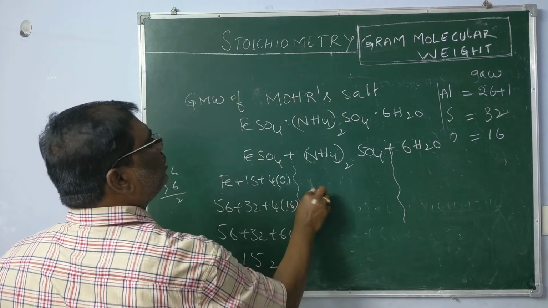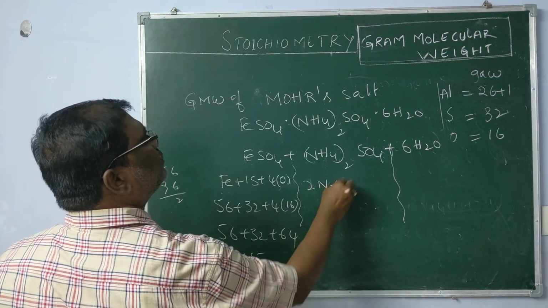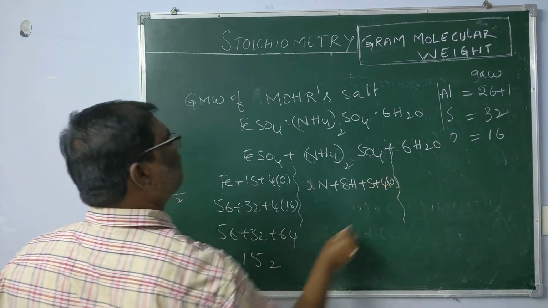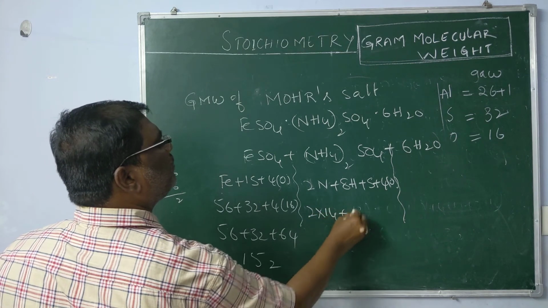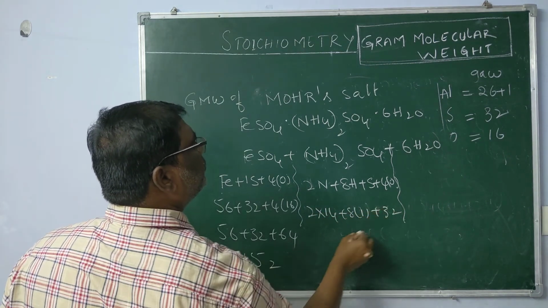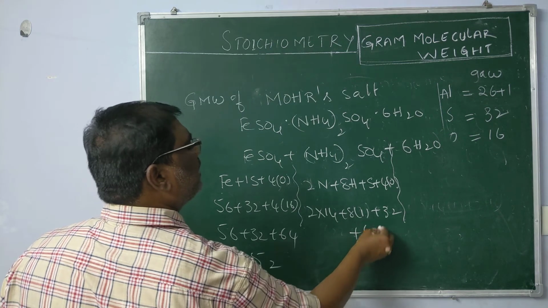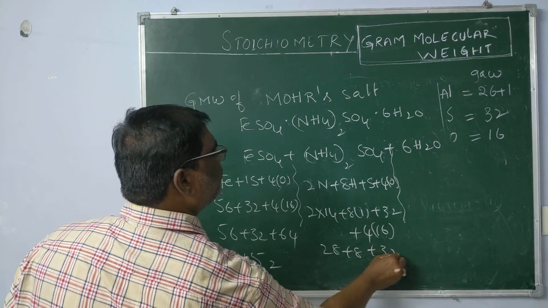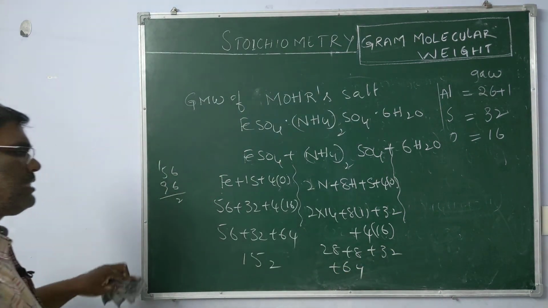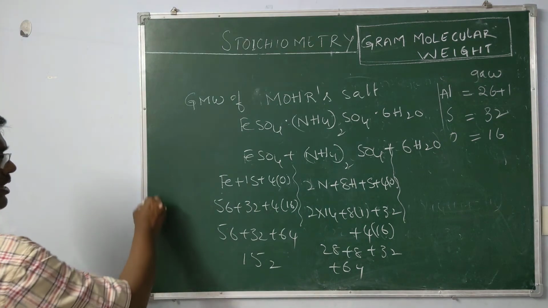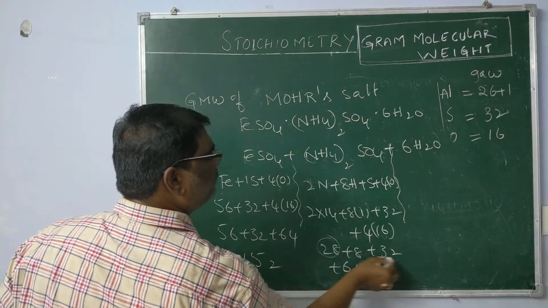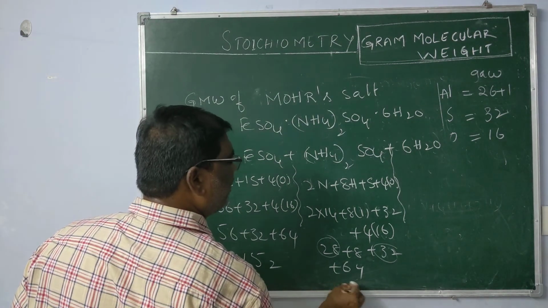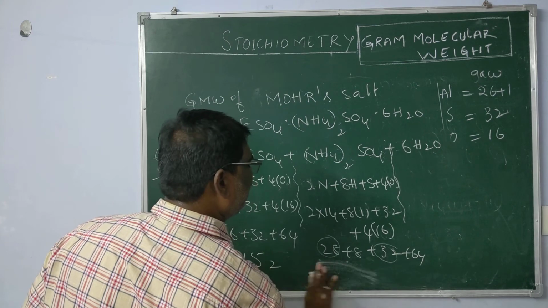Here 2 nitrogen atoms, 2 fours are 8 hydrogens, 1 sulfur, 4 oxygens. 2 into 14 plus 8 into 1 plus 32 plus 4 into 16. On simplification we get 28 plus 8 plus 32 plus 64. So what is the summation? The total I am getting is 132.